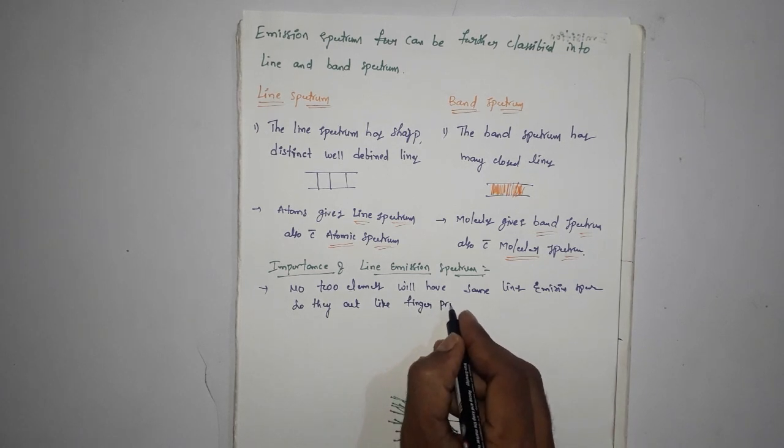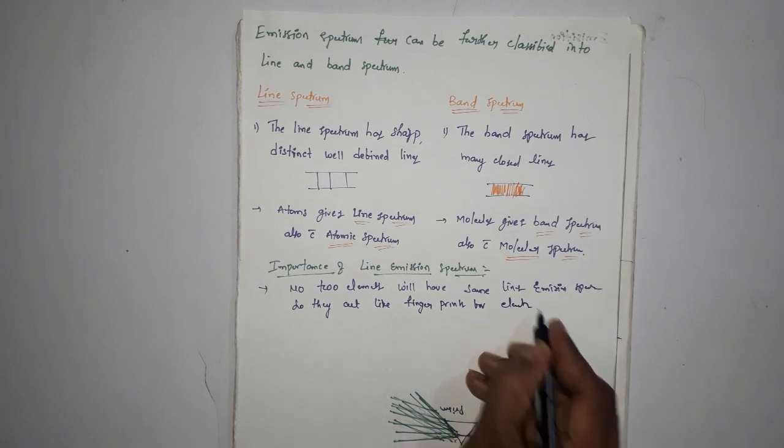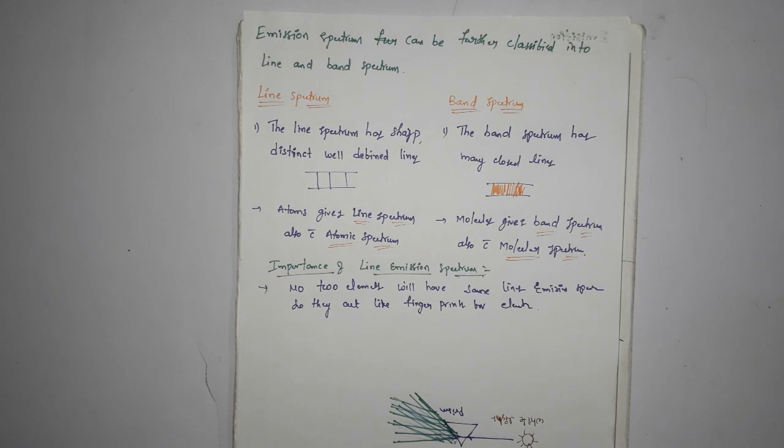With the help of line emission spectrum, we can easily identify which element it is. It can be used in chemical analysis to identify unknown atoms in the same way fingerprints are used to identify people.